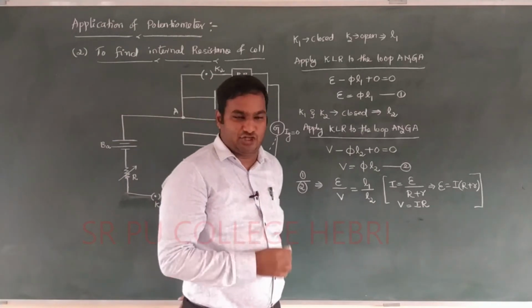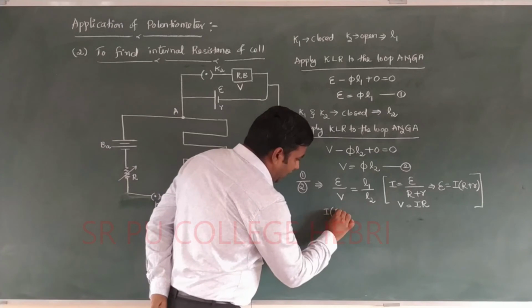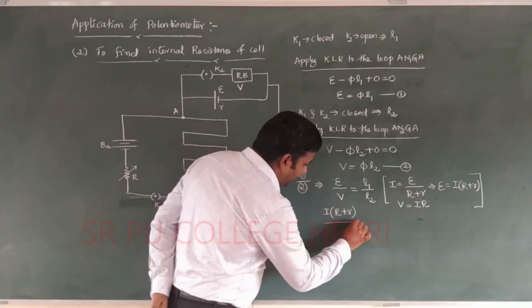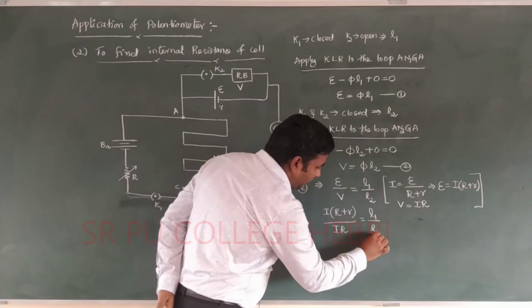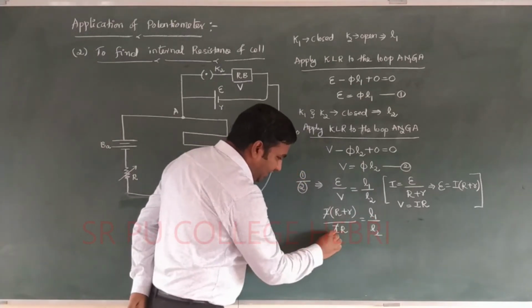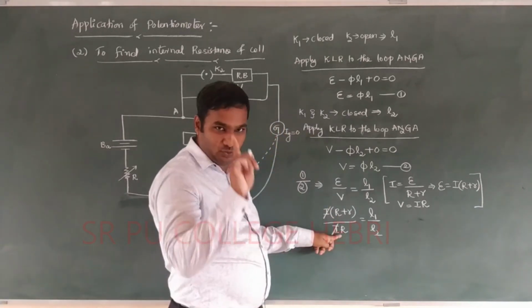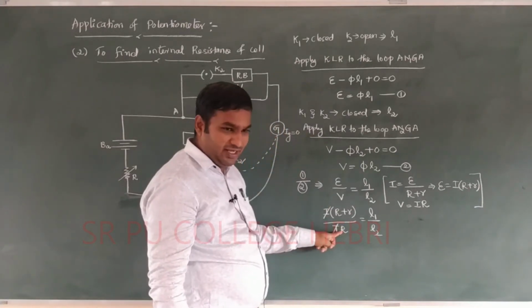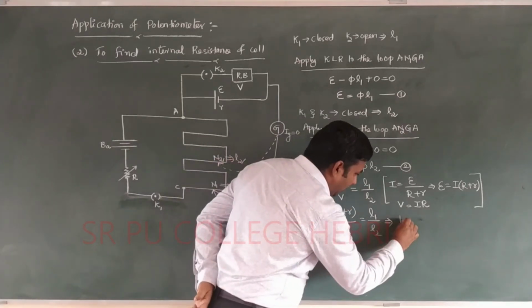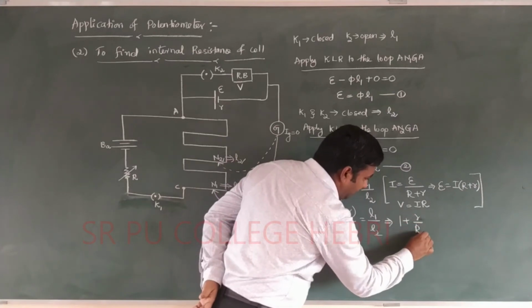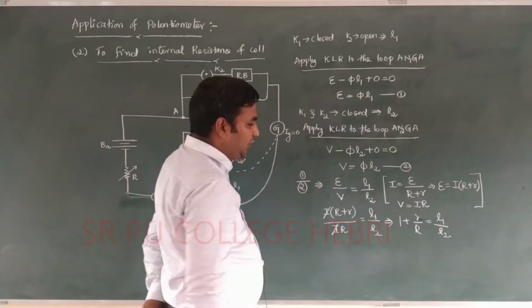After simplification, here it becomes I into R plus r divided by I into R is equal to L1 divided by L2. Here I and I get cancelled. It becomes R divided by R, it becomes 1. Small r divided by, again, capital R. That gives 1 plus small r divided by capital R is equal to L1 divided by L2.